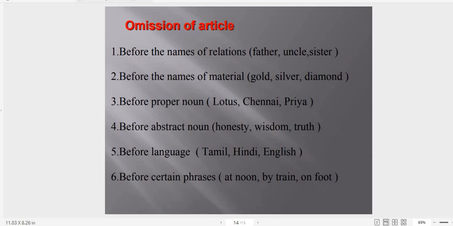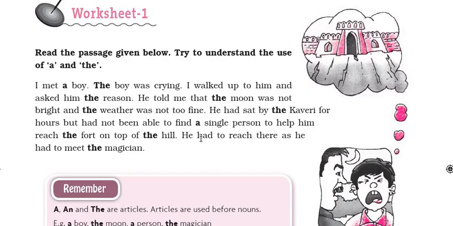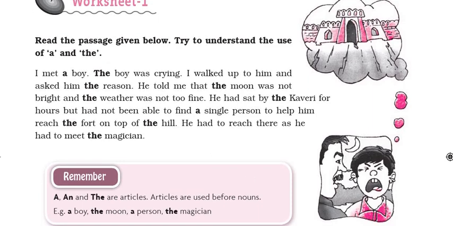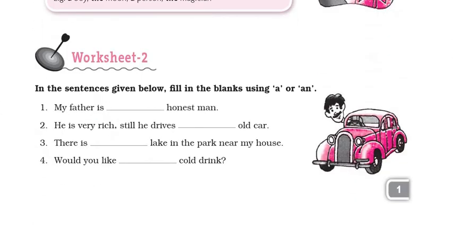So now let's move on to the worksheets and let's see how to do it. We will move on to worksheet 2, as I have done worksheet 1 with you. In the sentences given below, fill in the blanks using a or an. So now you have to see where you are going to write a and where you are going to use an. First one I will discuss with you.